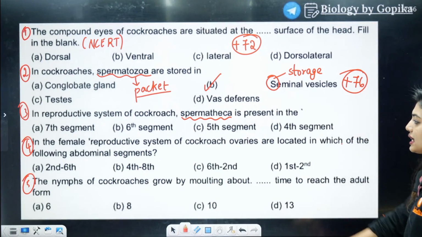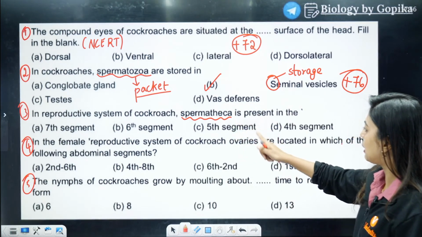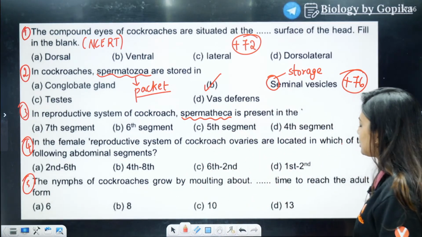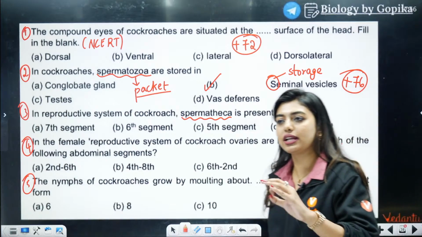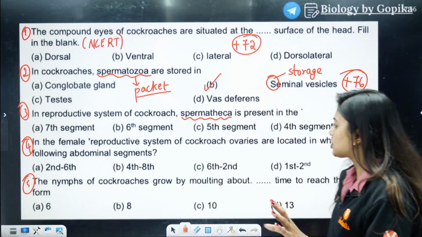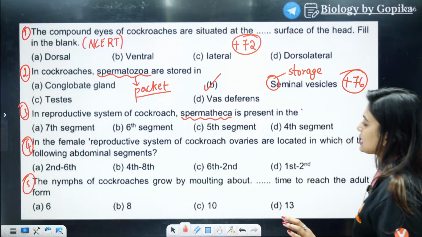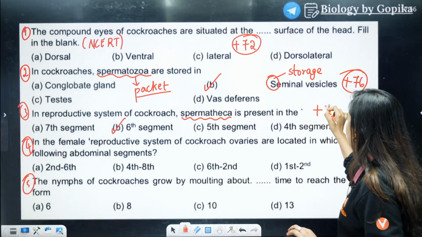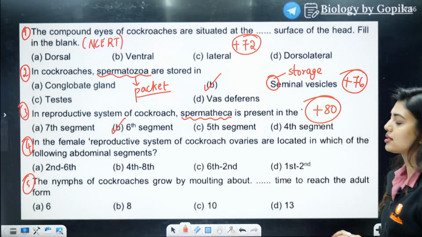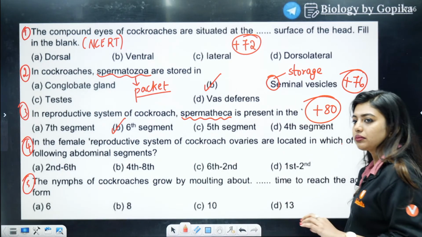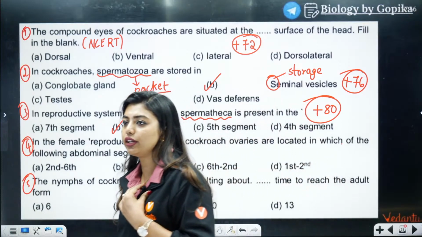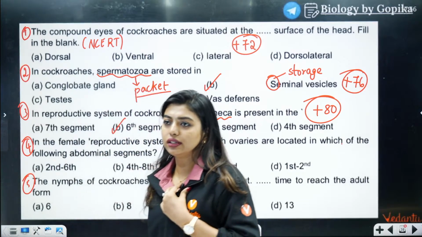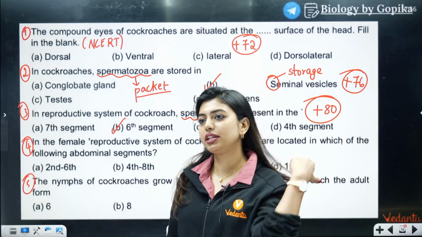In reproductive system of cockroach, spermatheca is present in the 7th segment, 6th segment, 5th segment, 4th segment. Again, open your NCERT and look at it. What's going to be the answer? Very good. 6th segment, right? So, your marks is going to be 80. How many of you got 80? Rihanna, 72. Very good. Madhumati, 72. Very good. Those who got 80, please tell me in the chats.